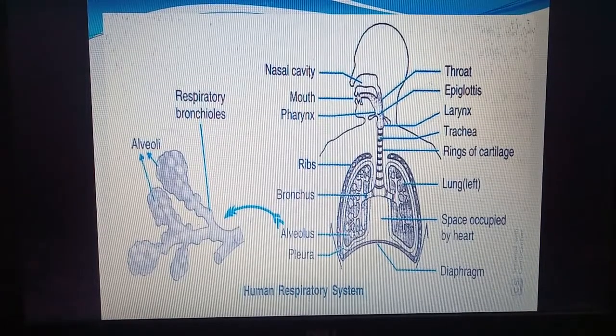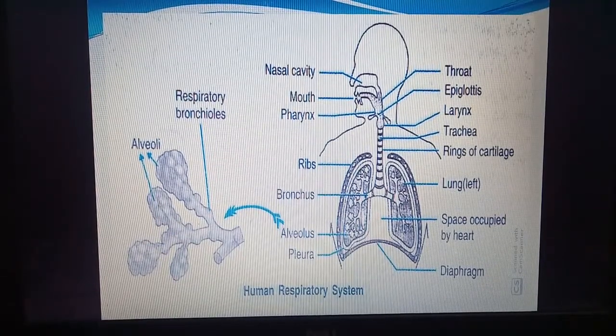There are millions of air sacs. The lung is covered by a single layer called the pleura. Actually, in microscopic view, the pleura is double layered, but it looks to us like a single layer. At the bottom of the lungs, we can see a membrane which separates the thorax or chest from the abdomen. It is called the diaphragm, and in the normal state the diaphragm is dome shaped or curved.